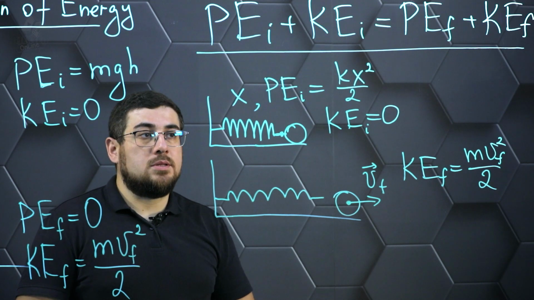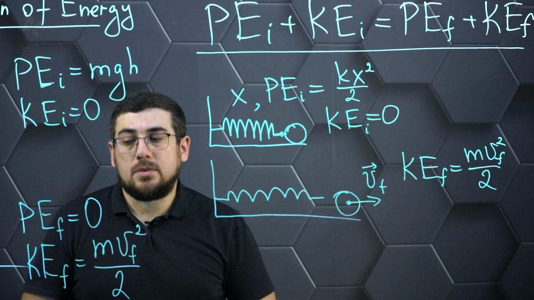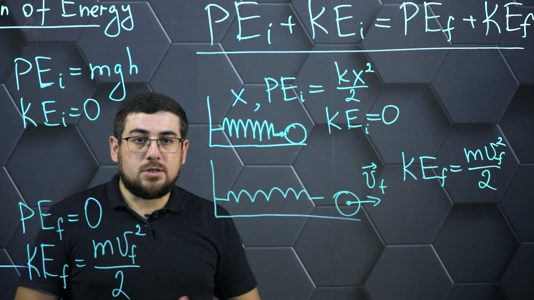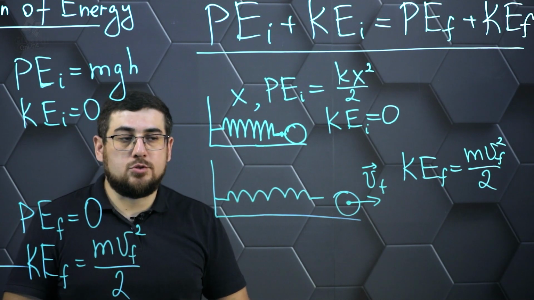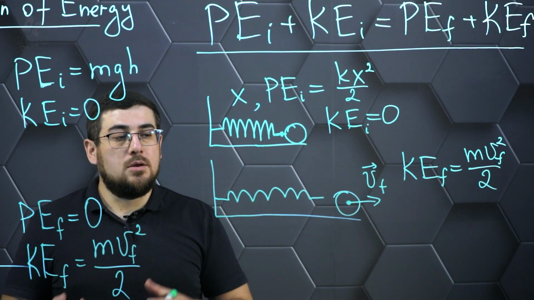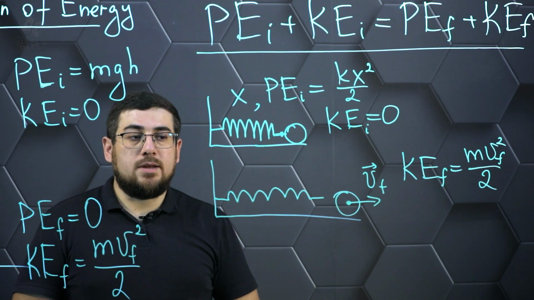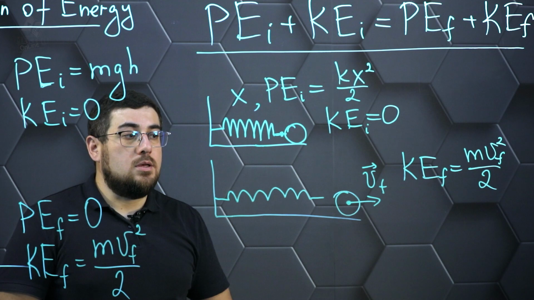In such cases, it is very convenient to investigate this law and use it in the description of various types of motion, because it does not always turn out to be convenient to describe the motion itself, because it is not always simple in its description in terms of the laws of kinematics or dynamics. But when we talk about the law of conservation of energy, it allows us to very quickly connect different points of the trajectory of a given body and solve serious problems quite easily.